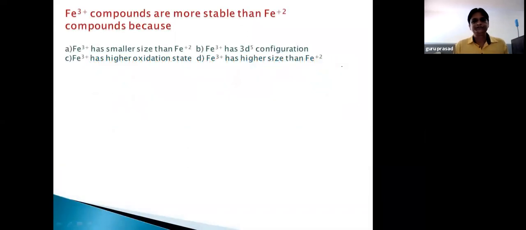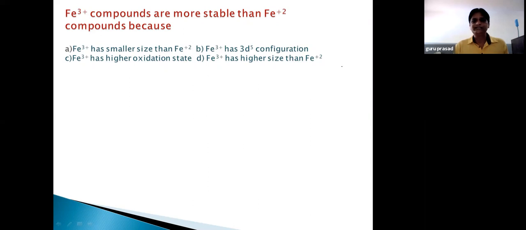First question: Fe3 plus compounds are more stable than Fe2 plus compounds because... Let us go to the options. Fe3 plus has smaller size than Fe2 plus. Fe3 plus has D5 configuration. Fe3 plus has higher oxidation state. Fe3 plus has higher size than Fe2 plus.